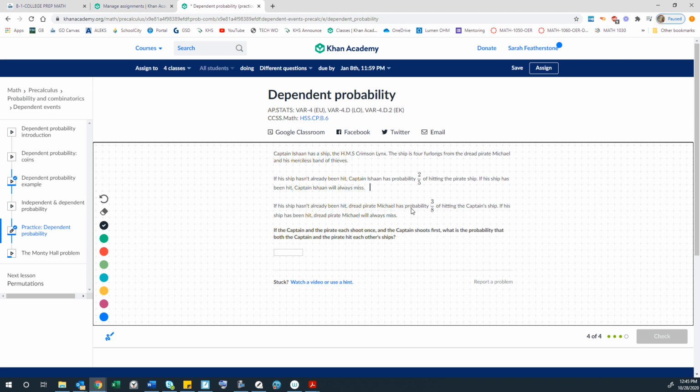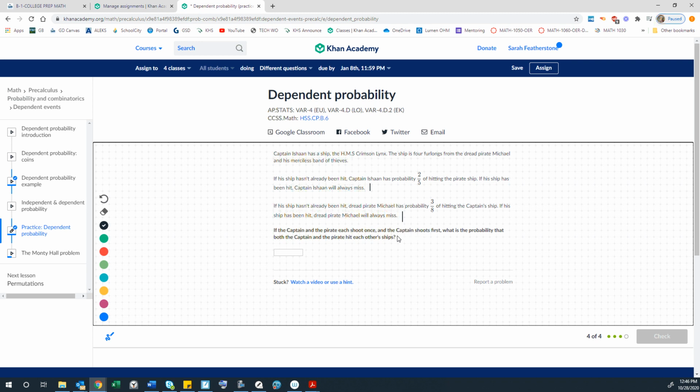If his ship hasn't already been hit, dread pirate Michael has the probability 3/8 of hitting the captain's ship. If his ship has been hit, dread pirate Michael will always miss, so that's a probability of 1. If the captain and the pirate each shoot once and the captain shoots first, what is the probability that both the captain and the pirate hit each other's ships?